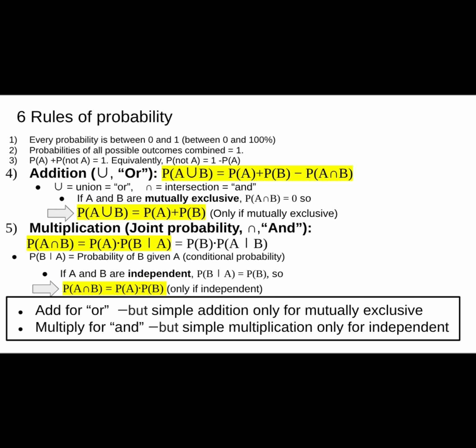Conversely, AND does not correspond to addition, as the word AND might mislead you to think. Rather, for probabilities, AND corresponds to multiplication. To find the probability of A and B, you multiply P of A times P of B, but this simple multiplication only applies to independent events. In general, you need to use conditional probabilities to account for dependencies.